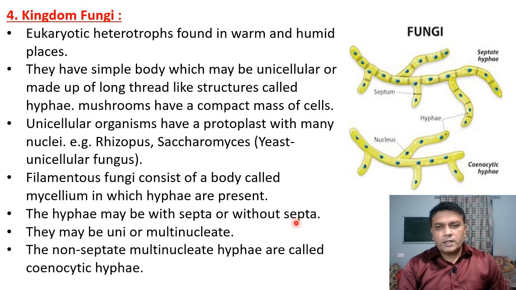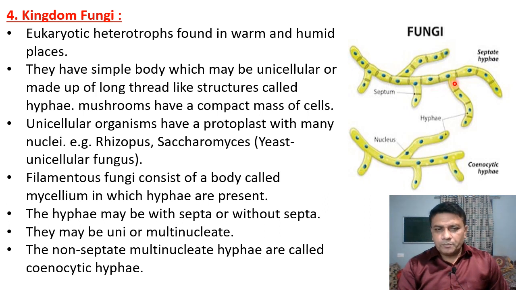Now here we can see the hyphae are of two types. These are septate hyphae. Septate means they show presence of septa or partitions between the nuclei. Here we can see, here is the septum, a single septum. So they show presence of partitions or septa between the nuclei.